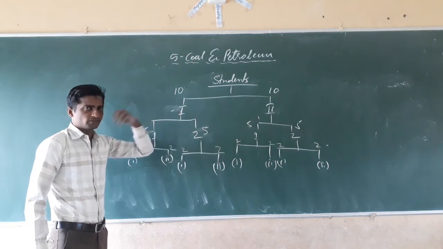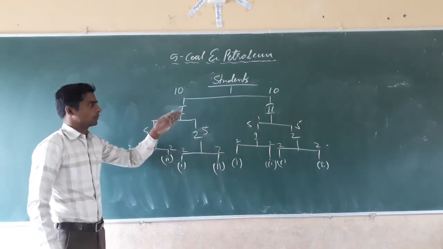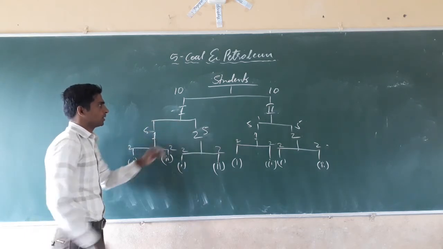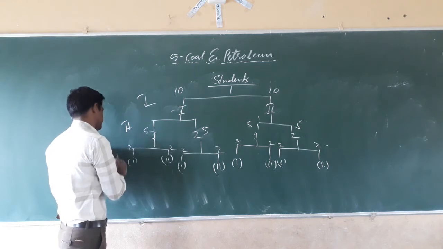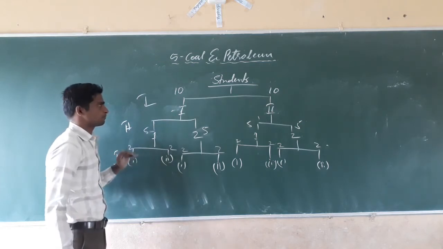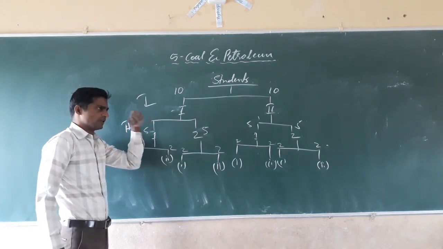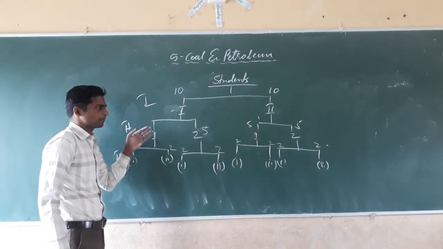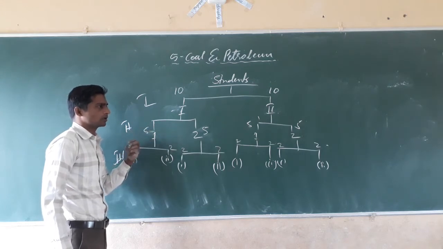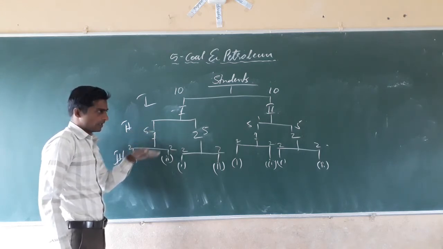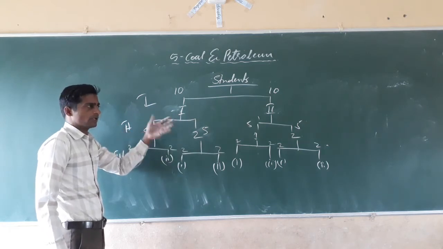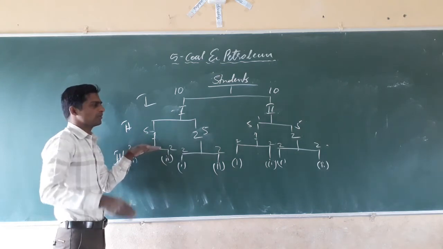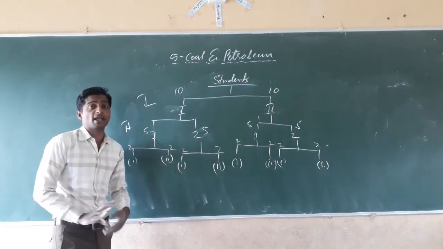See, they will eat as much as possible. They ate the popcorn, and some amount of popcorn will remain for the second group. This one is the first group, that is the second group, and this one is the third group of students. See what happens? The first group people will eat. Then again we will tell the second group to take. The second group again will take further. First they will eat as much as possible, the second group will again eat as much as possible, and only a small amount will remain for the third group, or maybe nothing remains for the third group.